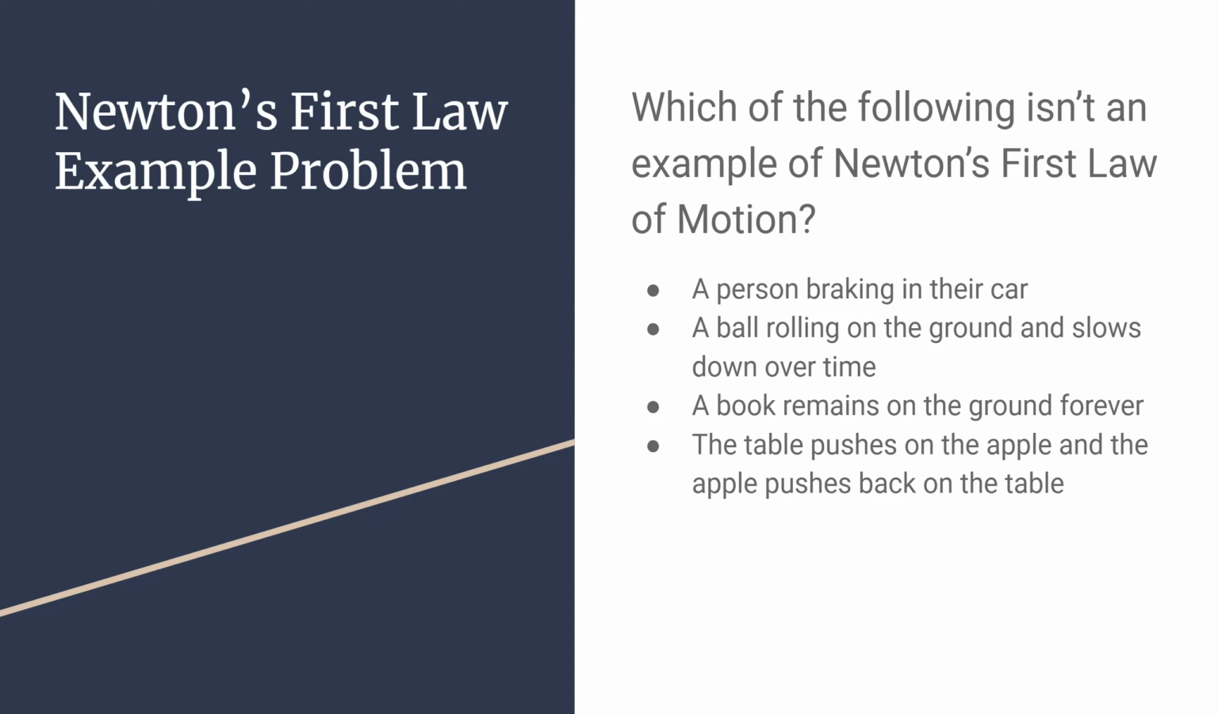Newton's first law example problem. Which of the following isn't an example of Newton's first law of motion? A, a person braking in their car. B, a person rolling on the ground and slows down over time. C, a book remains on the ground forever. Or D, the table pushes on the apple and the apple pushes back on the table. I'll give you a minute to think.